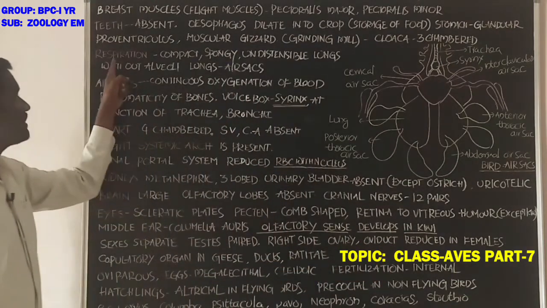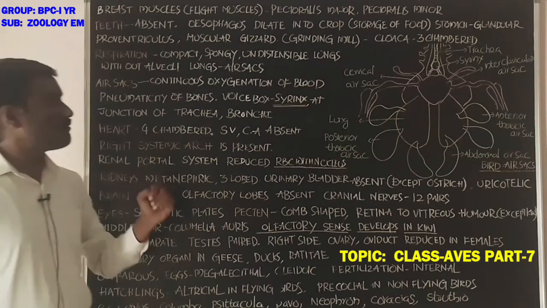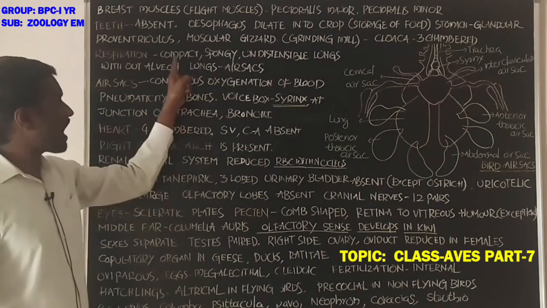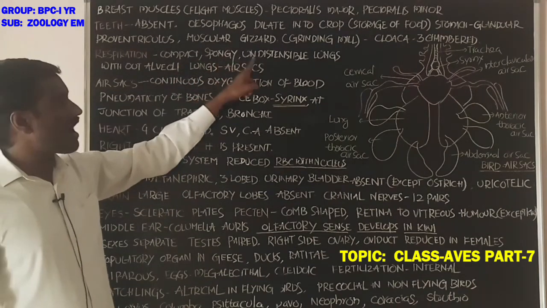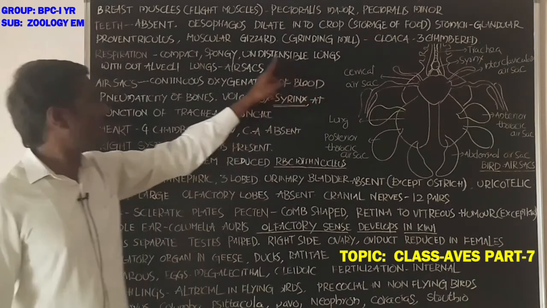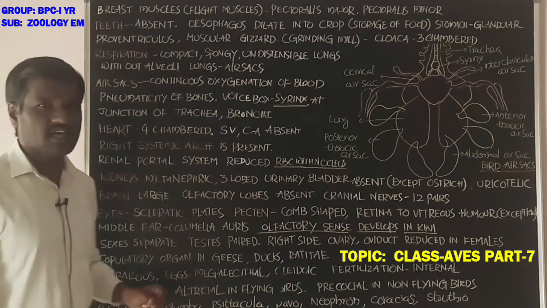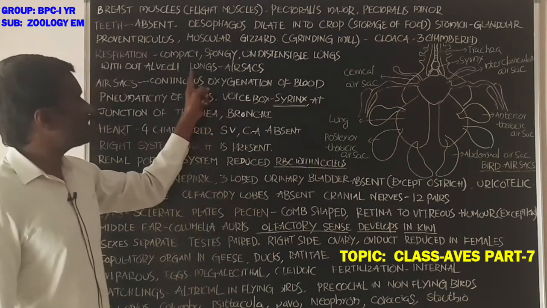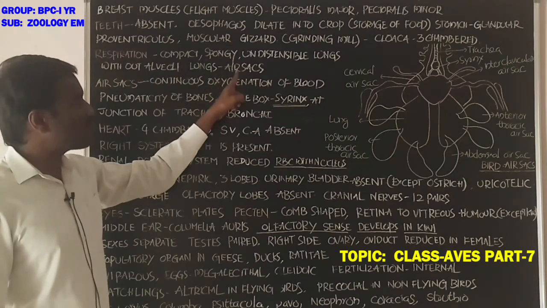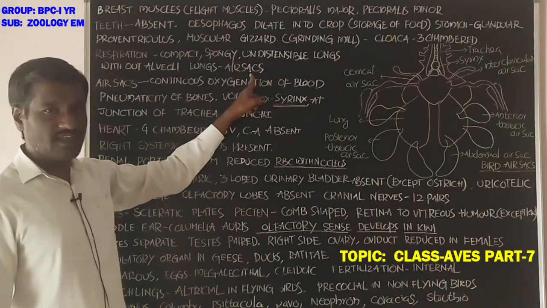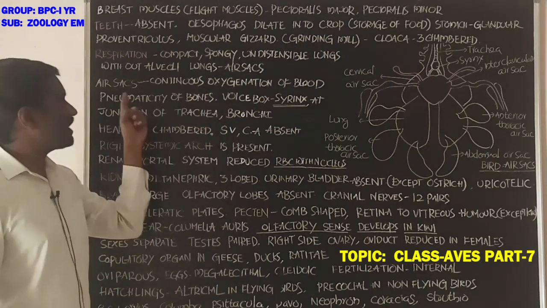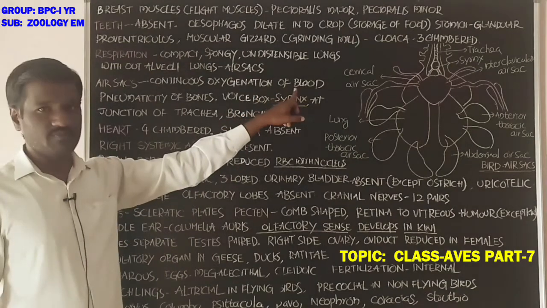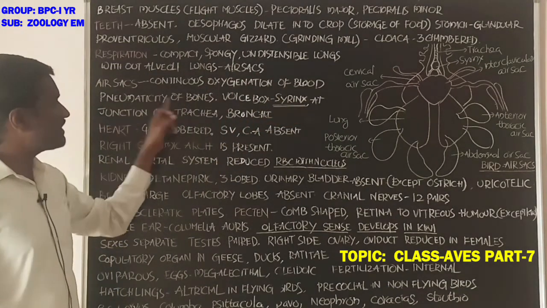Next, respiration, students. Respiration is by compact, spongy and indistensible lungs without alveoli. Alveoli are absent in the lungs. Lungs are also associated with air sacs. What about the air sacs, students? Air sacs provide continuous oxygenation of the blood. Next, pneumaticity of the bones.